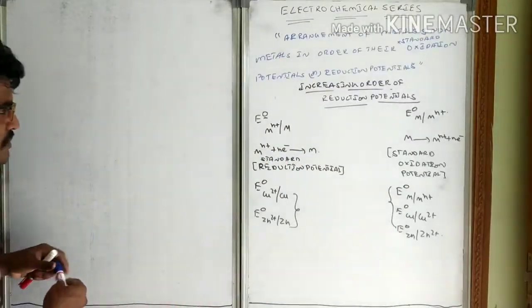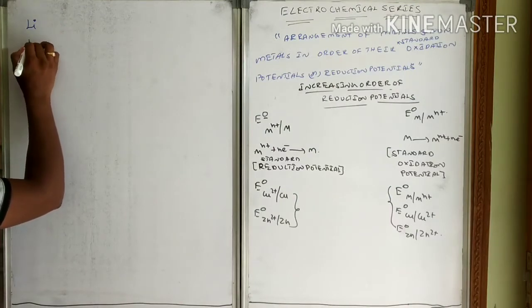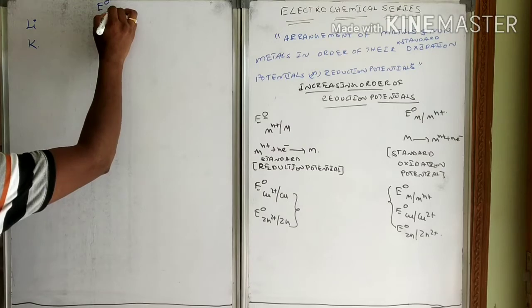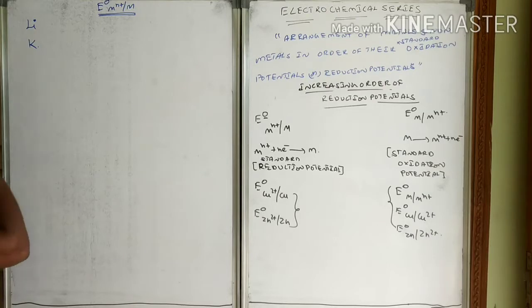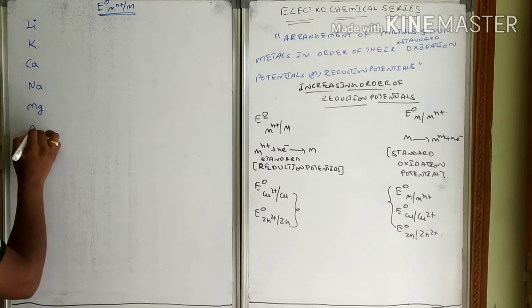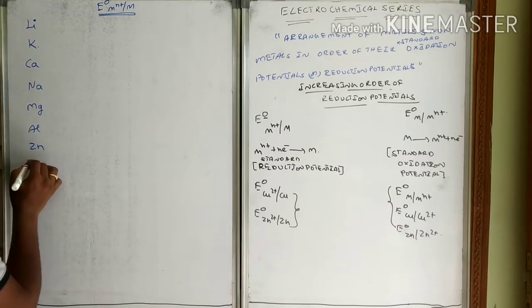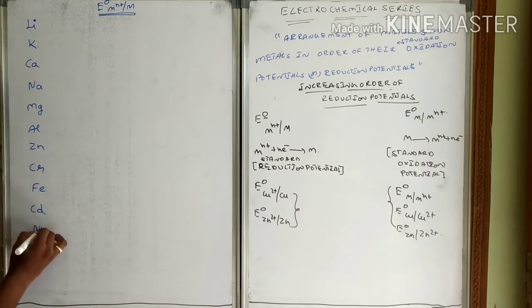Now get into this electrochemical series. The electrochemical series is lithium, potassium. This is E naught Mn+/M, reduction potential values. Lithium, potassium, calcium, sodium, magnesium, aluminium, zinc, chromium, iron, cadmium, nickel, tin.